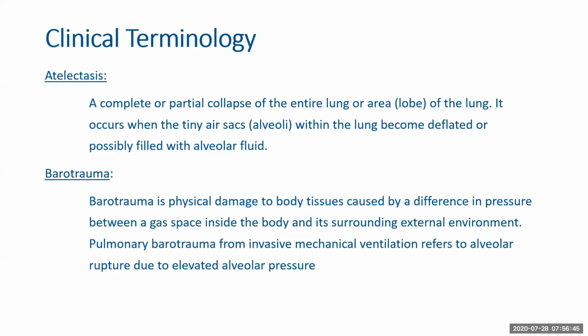The second is barotrauma. Barotrauma is the physical damage to body tissues caused by the difference in pressure between gas inside the body and the surrounding external environment. Pulmonary barotrauma, which is what we are discussing here, from invasive mechanical ventilation, refers to alveolar rupture due to elevated alveolar pressure.